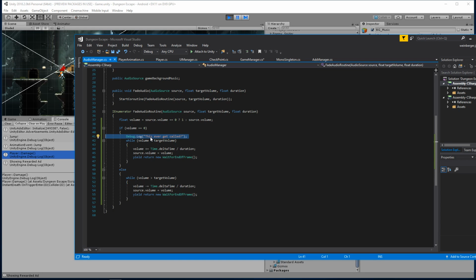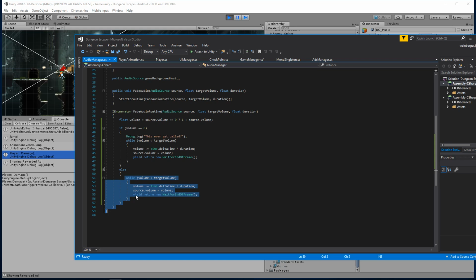Let's see here. In order to actually do this, what might make more sense is to have a separate function to do it, because it's this 0 part. When this is getting called, it's not fully 0 yet, and I believe that's what's screwing it up. So it just goes to this, and it just continues decreasing the volume.